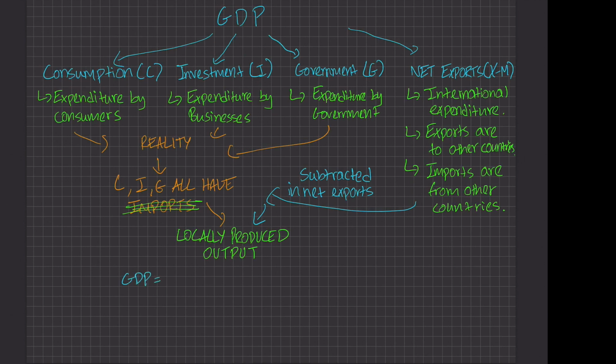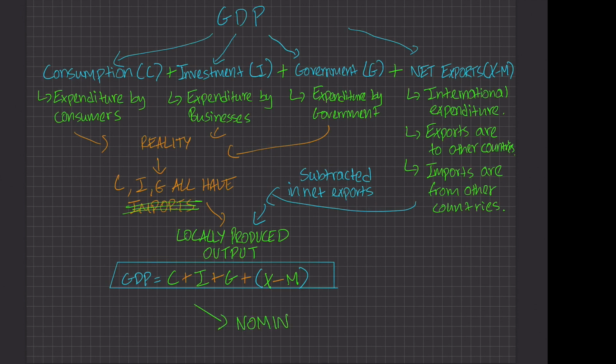So now if we sum up everything, GDP will be our consumption expenditure, investment expenditure, government expenditure, and our net exports. And this quantity is called nominal GDP. There are multiple kinds of GDP, but this is probably the most important one. It's something that we study the most as well.